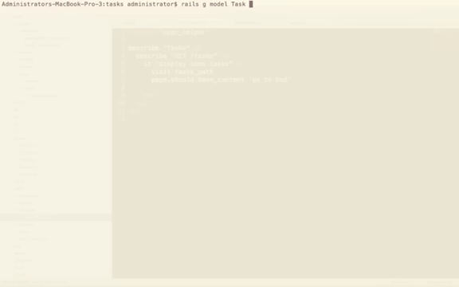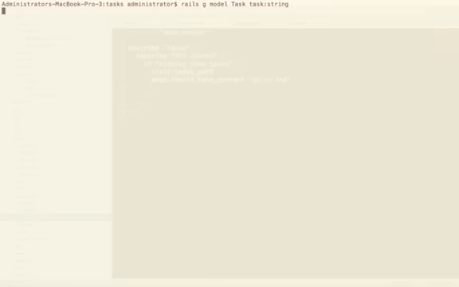So just as we did with controller, we can specify what fields we want within our table. In this test table, I'm going to keep it very, very simple. All we want is a task. And I'm going to specify a colon here, and we can say, should it be a string? Should it be text? In this case, a string will be fine. Also notice that I haven't added a primary key, an ID, and that's because Rails will do it for you automatically. You don't need to.